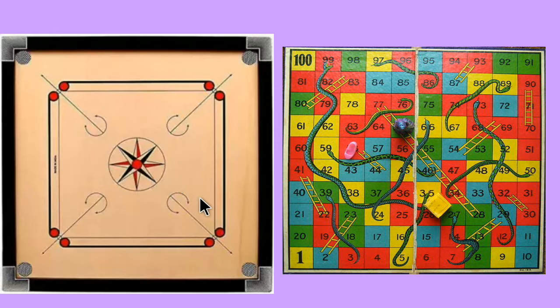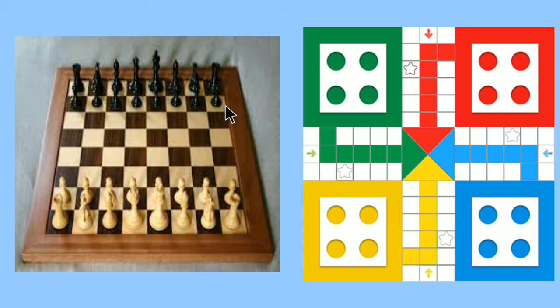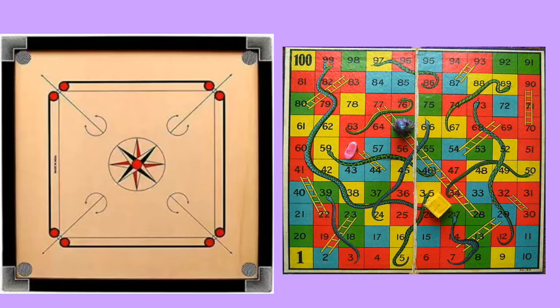These are carom and the snake and ladder game. Here we can see a photograph of carom and snake and ladder. These are indoor games. Next, here we can see a photograph of chess and then ludo. Both are indoor games. These are the indoor games that we play inside our home.